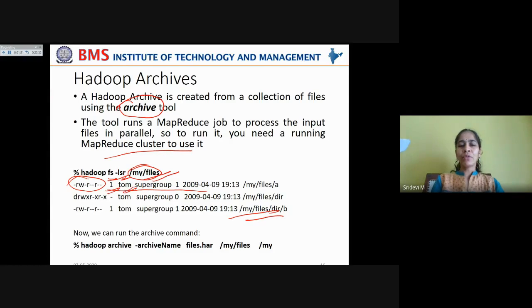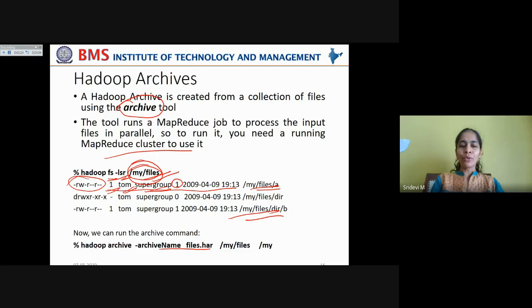This denotes the owner of that file, the supergroup to which that file belongs, the group to which that file belongs, and how many bytes it occupies, the last modified time, and the actual path to the file. Right now, these are the files in this file system with this path /my/files.